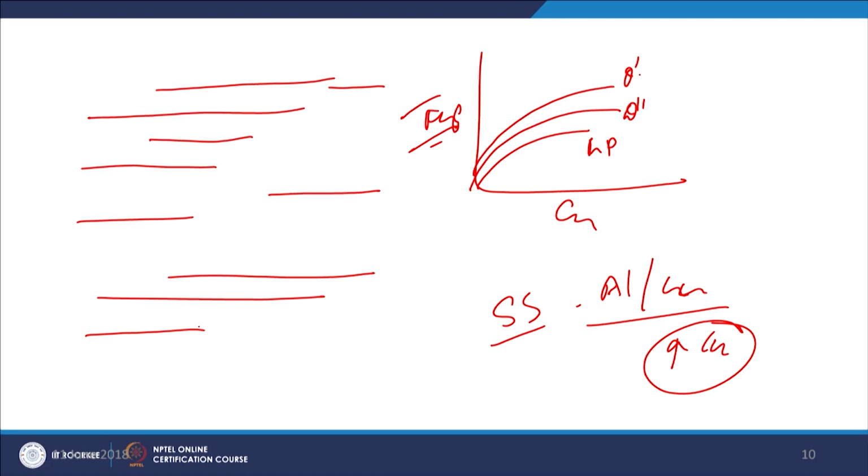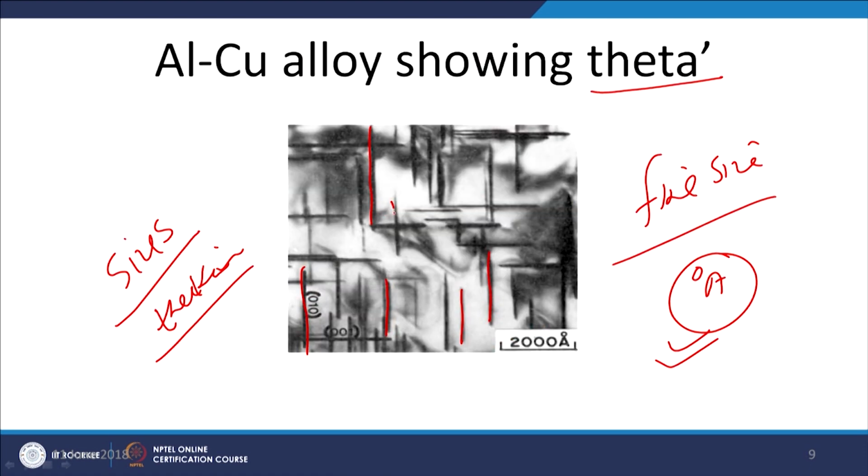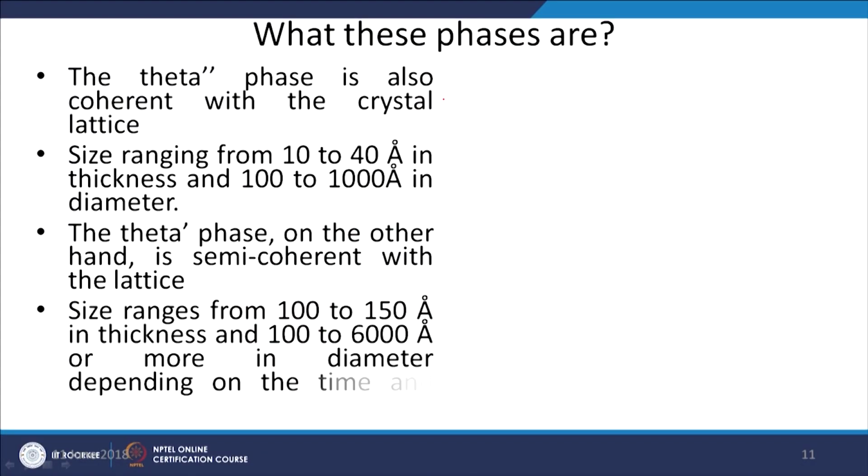We can see here the various precipitates and their thicknesses and diameters. As I have said, for GP zones it is 4 to 6 angstrom thickness and 80 to 100 angstrom in diameter. Then the theta double dash phase is also coherent. Its thickness ranges from 10 to 40 angstrom, and the diameter ranges from 100 to 1000 angstrom.